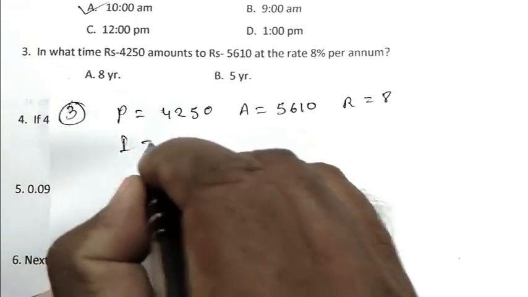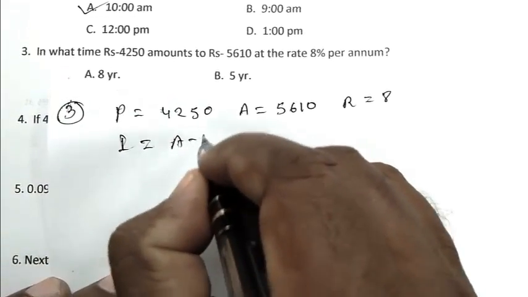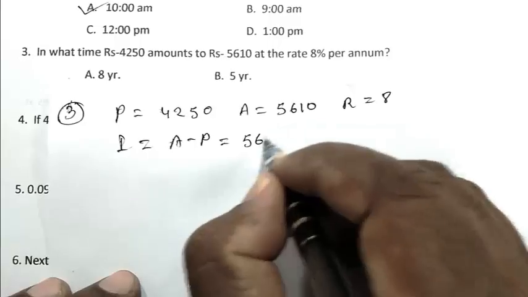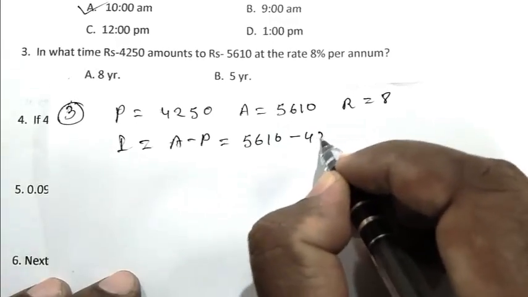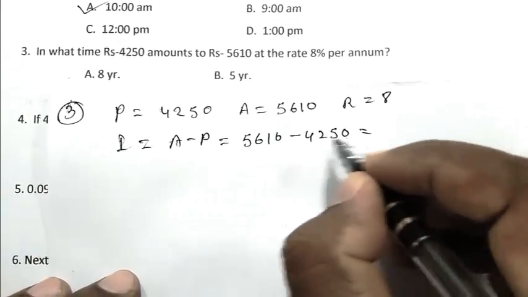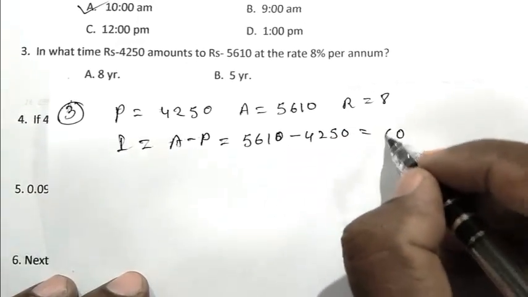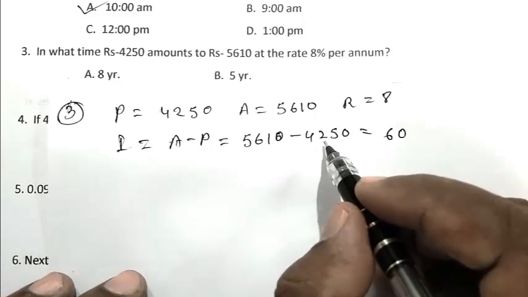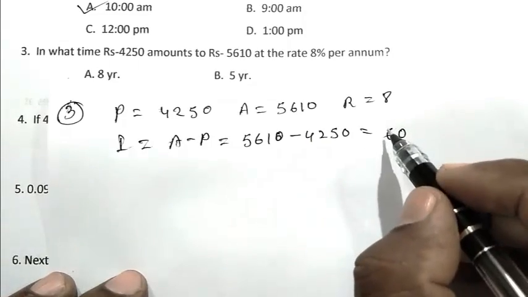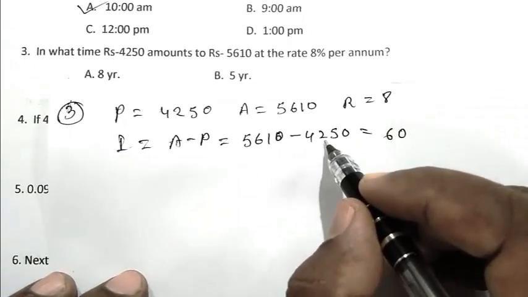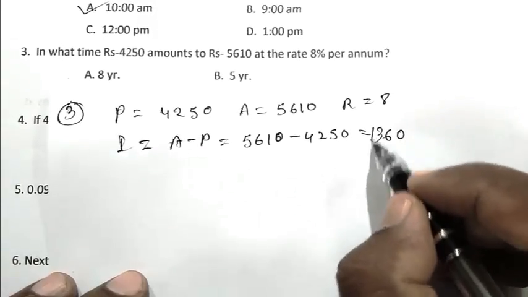So interest is A minus P, 5,610 minus 4,250, that is 1,360.